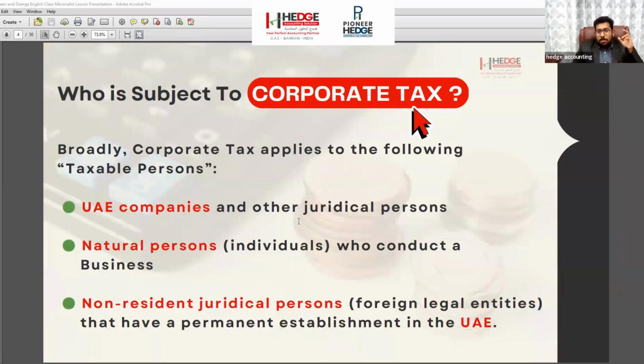Next, one of the main points: who are responsible and who are subject to corporate tax. Mainly all the companies in the UAE that have a trade license. There are many licenses like establishment licenses, LLC licenses, sole proprietorship LLCs, many types of licenses. All these UAE companies that have a trade license are subject to corporate tax.